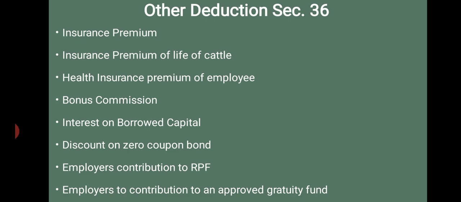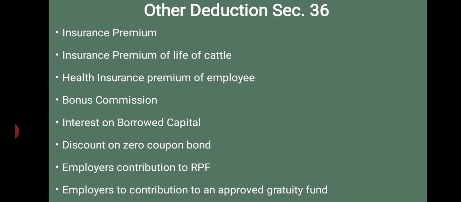So any insurance premium paid by a federal milk cooperative society on the life of any cattle is also allowed as a deduction. Then health insurance premium for employees. Any amount paid as a health insurance premium by cheque by the employer is allowed as a deduction. Then bonus or commission paid to an employee for service rendered by him.